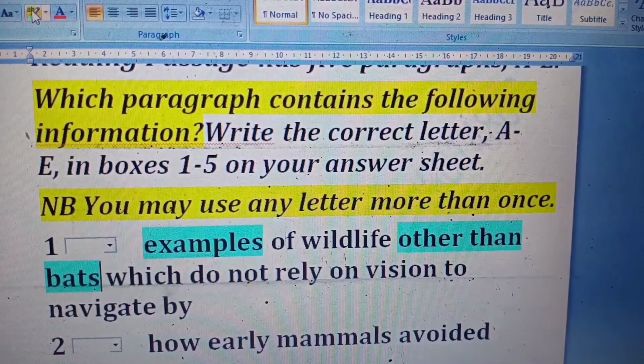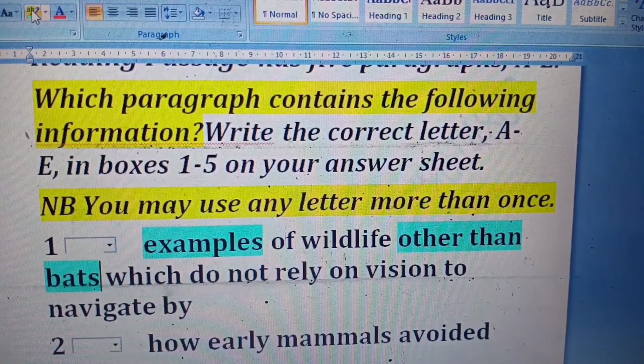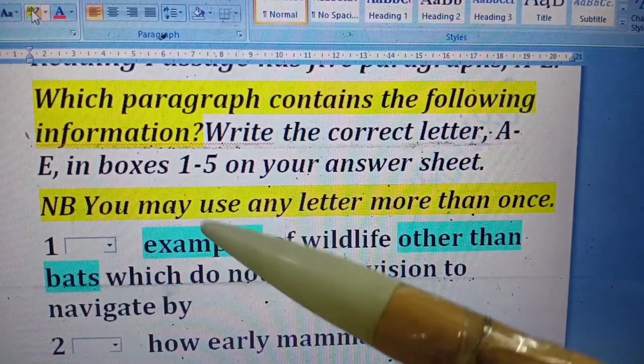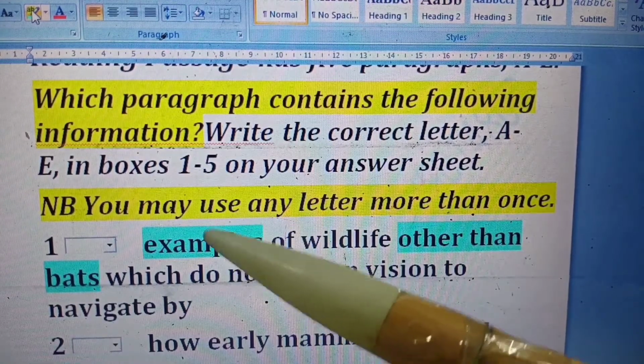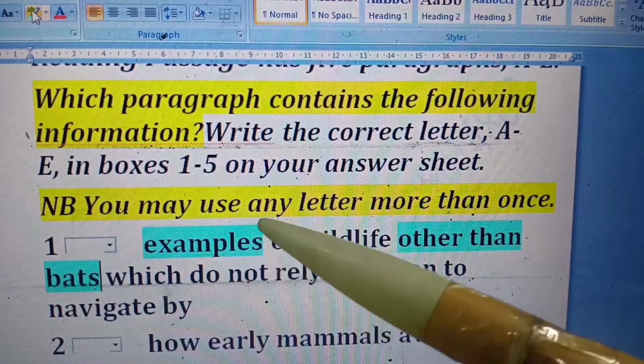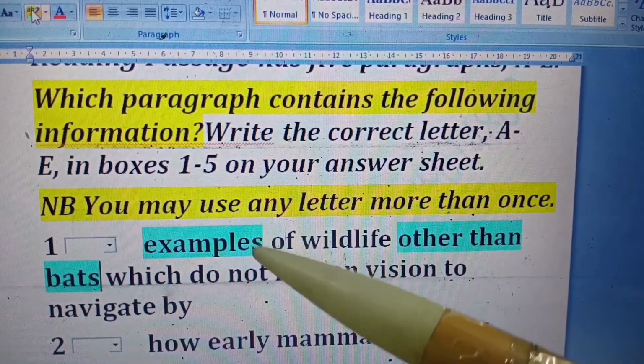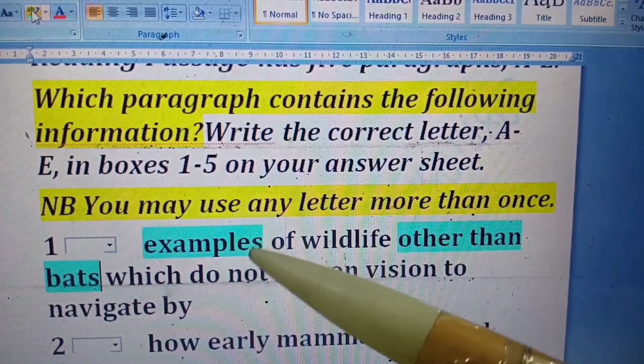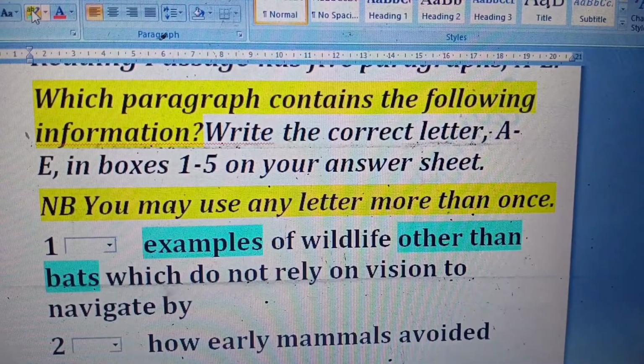The first question which we analyzed: examples other than bats. Dear students, we have to focus on S or ES, right? If we are focusing on S or ES, then it is quite easy to find out. Again I repeat, if there is a single example in the paragraph, that is not my answer. I need to have one or more examples, because they have given the S. The examiner has given me the S, which means there are multiple examples. Okay, let's move to the other question.